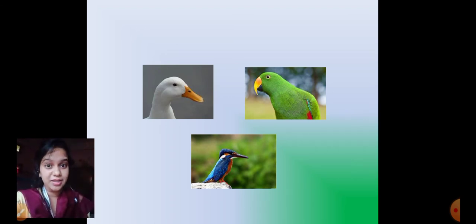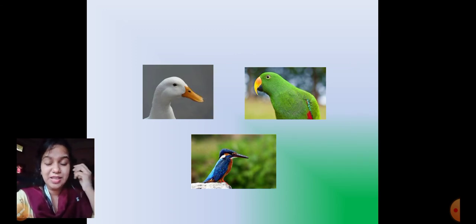Remember a duck? A duck had a broad, flat beak. So what does it do with the broad, flat beak? It scoops up the water with the broad, flat beak. And what happens? The water passes through the holes that it has in the beak. And the insects and the worms, what happens? They are trapped inside and then it falls down. And then it eats the insects and the worms trapped in the beak.